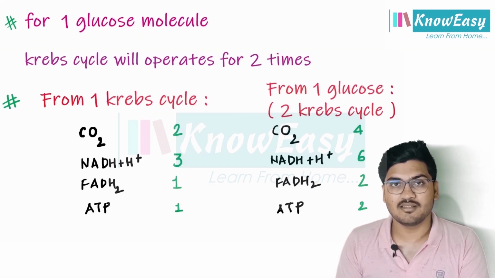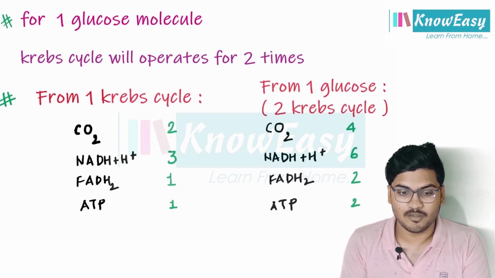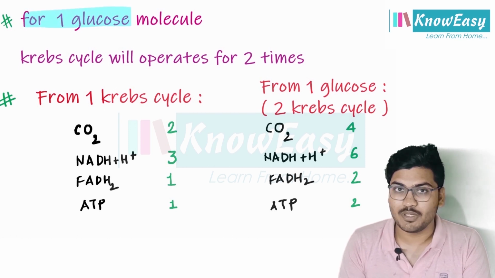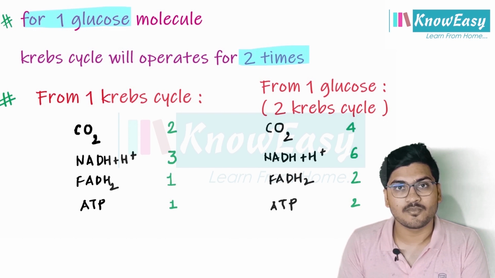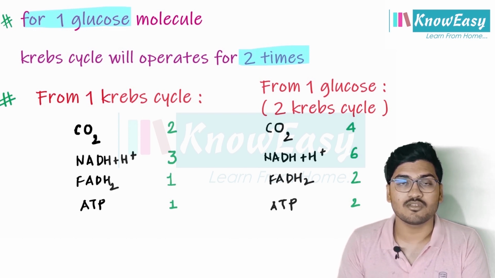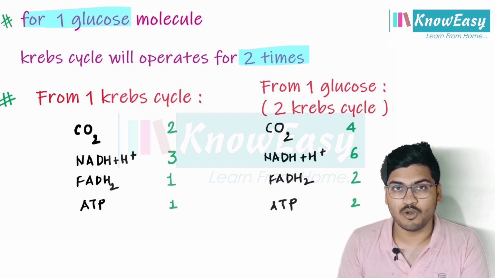Clear? Now we will discuss the energetics. Please remember, for one glucose molecule, the Krebs cycle will operate 2 times. Clear? Because from one glucose molecule, we get 2 molecules of acetyl-CoA. For one acetyl-CoA molecule, there is one Krebs cycle, and for another acetyl-CoA molecule, there is again a Krebs cycle.